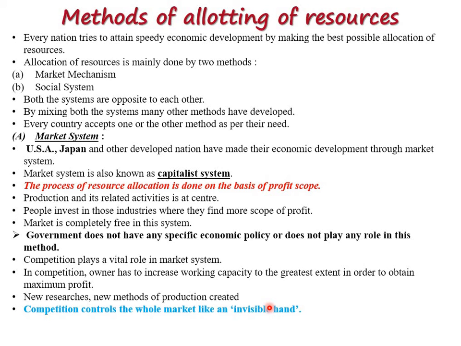So here competition controls the whole market like an invisible hand, because it is not easily available, or you are not able to see it, or it is not visible. Indirectly behind the particular work, the competition is there, the government is not playing any role. So this type of money oriented people are there, and the whole market is controlled by that type of person. So that's the invisible hand. If the question is there, competition controls the whole market like an invisible hand, you have to write down all this system, right? That is the thing which is important.